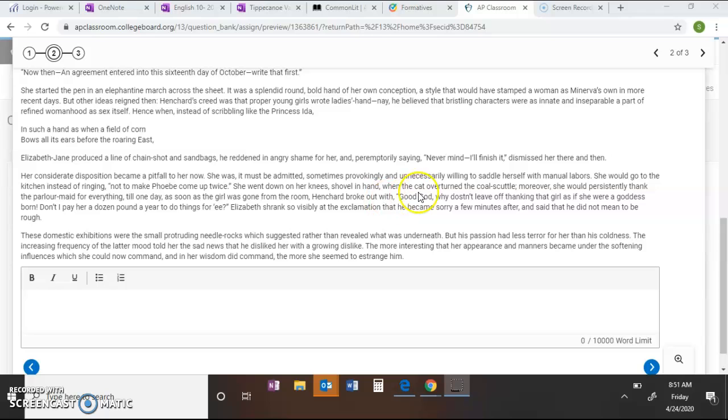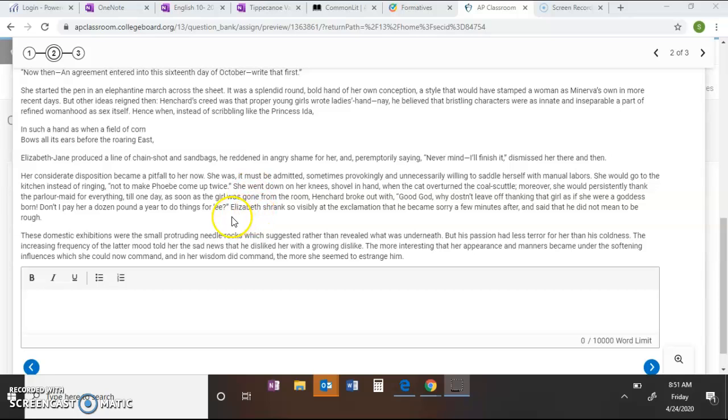She went down on her knees, shovel in hand, when the cat overturned the coal scuttle. Moreover, she would persistently thank the parlor maid for everything, till one day, as soon as the girl was gone from the room, Henchard broke out with, "Good God, why doesn't she leave off thanking that girl as if she were a goddess born? Don't I pay her £12 a year to do things for thee?"